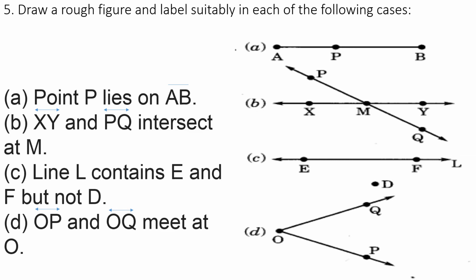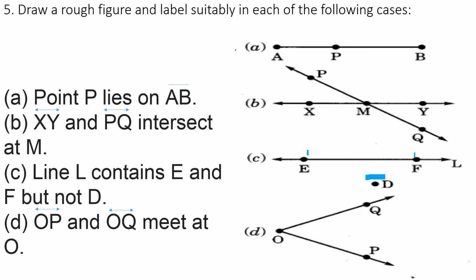So D is here. Line L contains E and F, but it does not contain D.